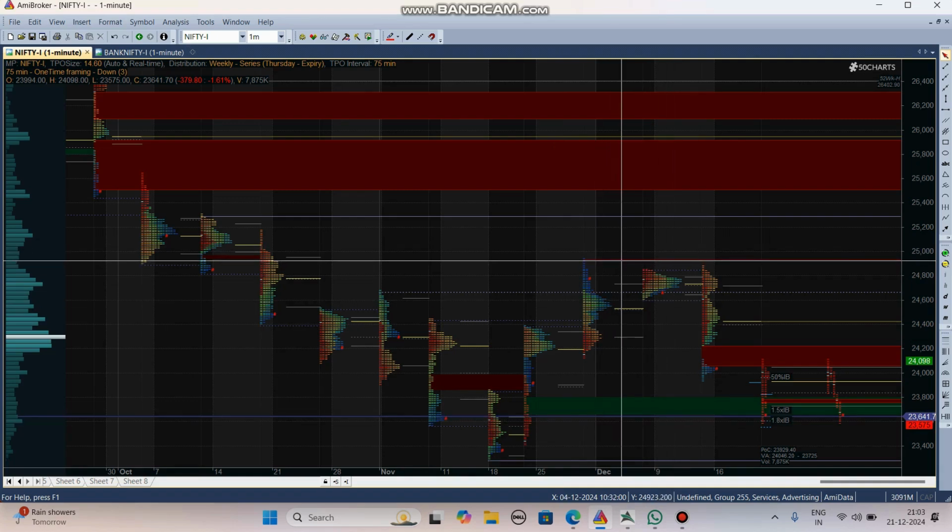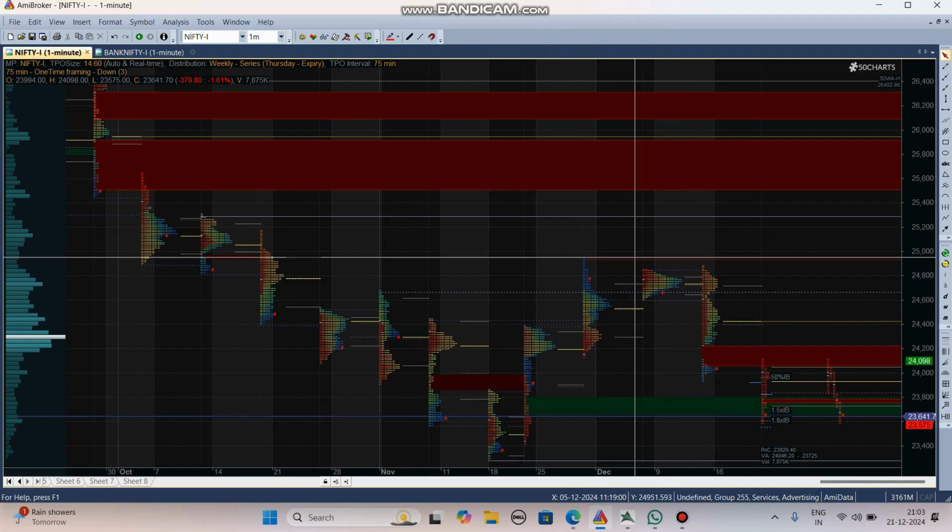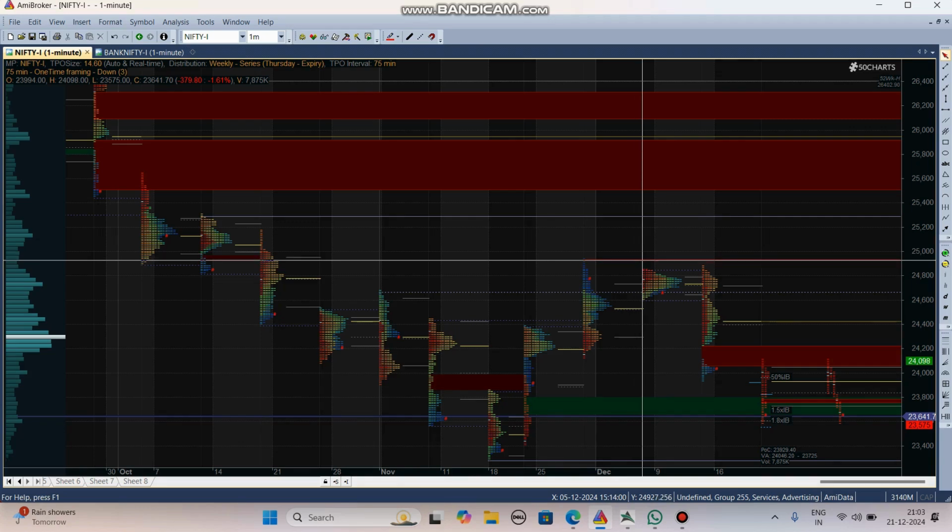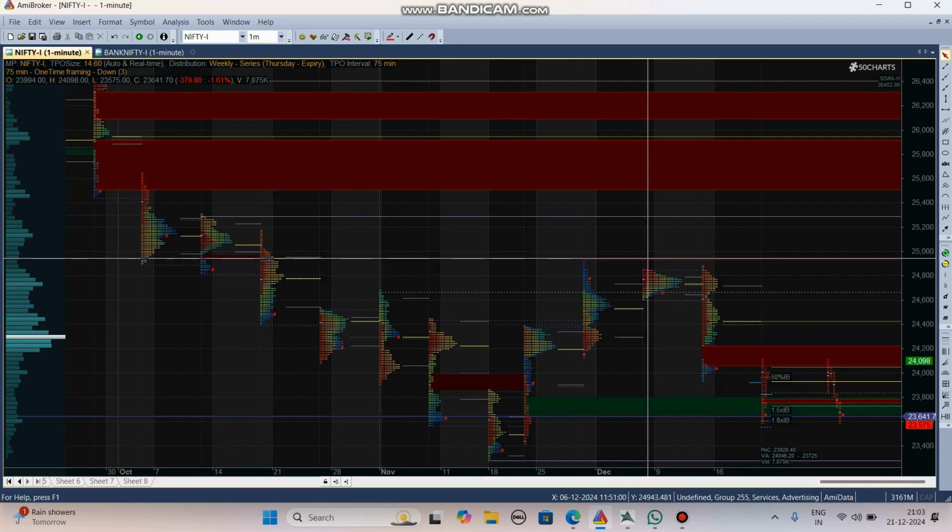So this is the institution's activity. When the price tests +1 standard deviation levels, they create bad news, whatever news they can create, and sell suddenly, because retail people don't know the standard deviation levels.